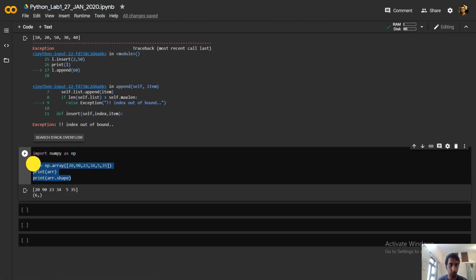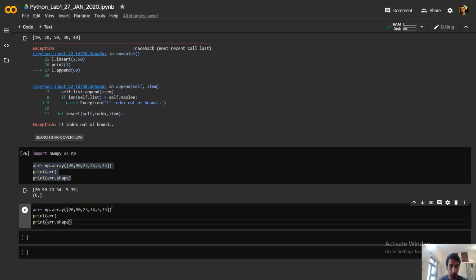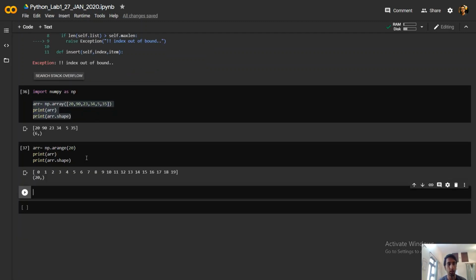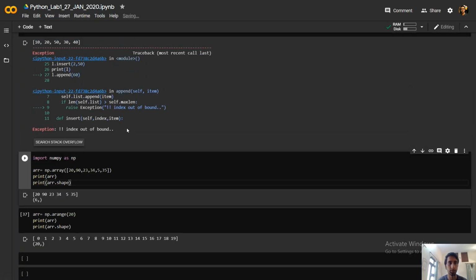Another way is that I can use arange, let's say 20. Let's see what we got. As you can see, I've got all the elements from 0 to 20, that means 20 elements starting from index 0, right? And then we printed that. In the second one, we have got the shape. The shape itself says that there are 20 elements in the array.